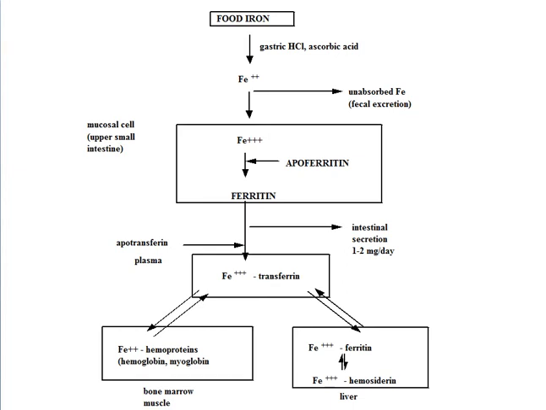Food iron goes from the ferric state to the ferrous state and back to ferric, with conversions between ferritin, transferrin, and hemosiderin. Hemoproteins include hemoglobin and myoglobin, and ferritin and hemosiderin are found in the liver. Bone marrow and muscle also store iron.